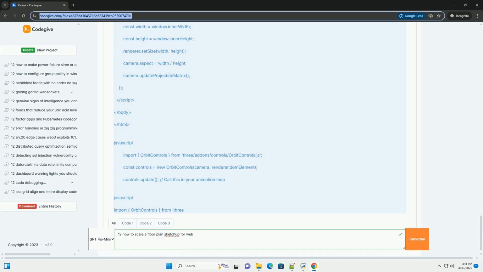Optimization. Level of detail, LOD: for complex models, use LOD to display lower resolution versions of the model when the user is far away. This improves performance. Compression: compress your GLB files using tools like gltfpack to reduce their size. Caching: use browser caching to store the model and textures locally so they don't need to be re-downloaded on subsequent visits.